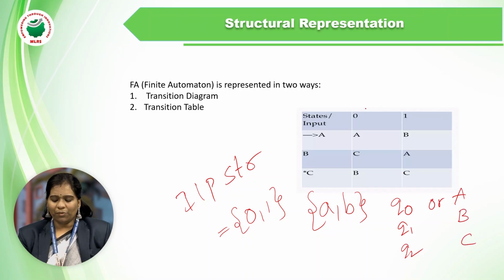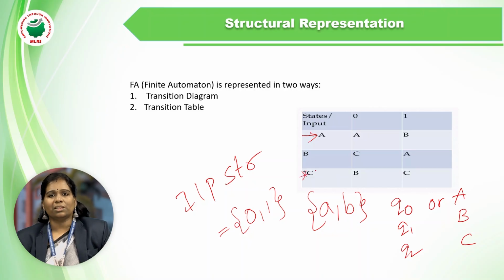Whenever we write this transition table, the rows should be states and the columns should be input symbols. The initial state should be marked with an arrow mark, and the star indicates the final state.